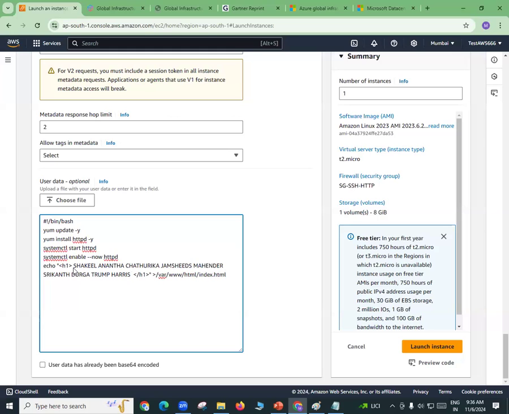Okay, and let me just write Virat Kohli. See, this is actually a website I'm creating now. I have not explained you anything because there is not a session for today. It will take a lot of time for me to explain. I'll just say launch instance here.